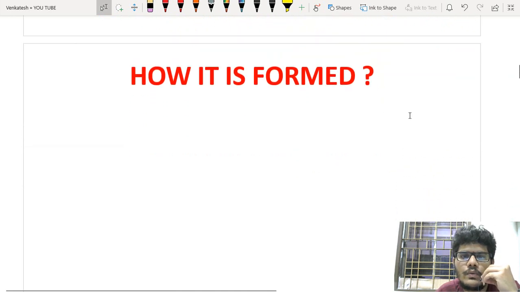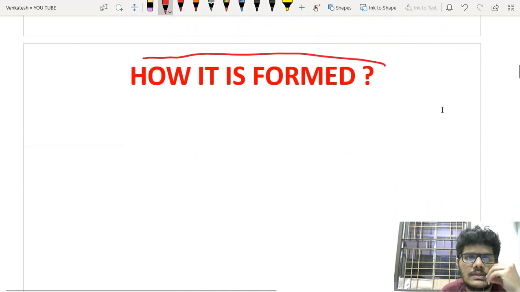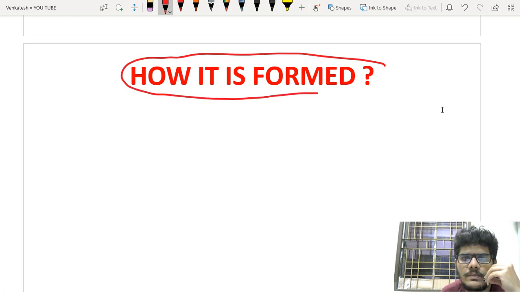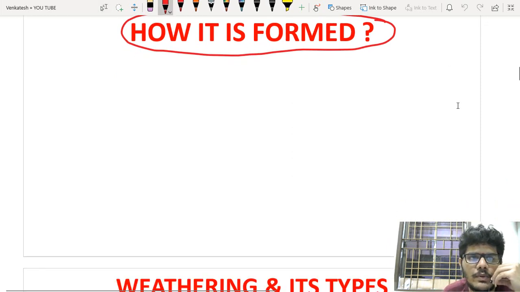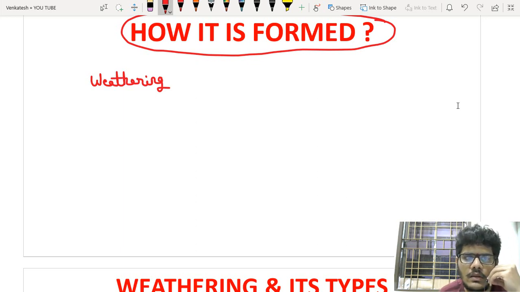So then how is it formed? We said that rock plus organic matter gives rise to soil. But what is that process called? Soils are formed by a process called weathering. This weathering is of three types.